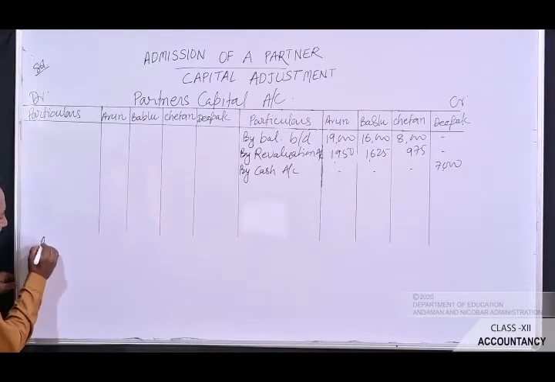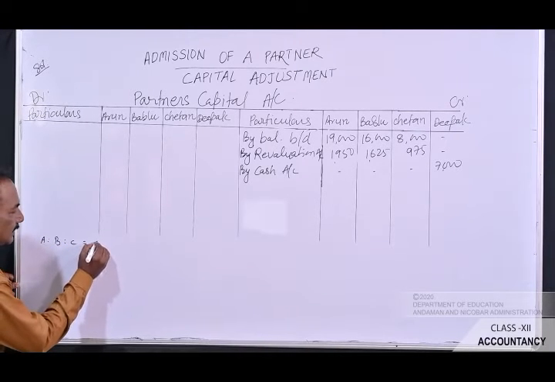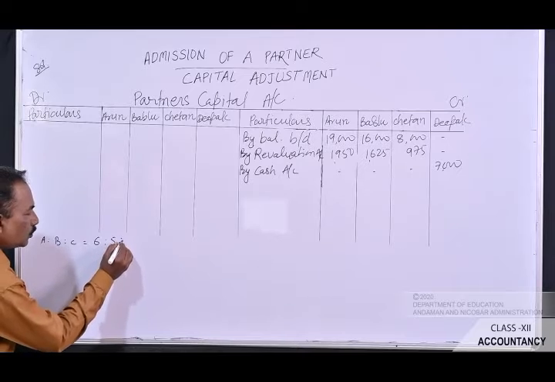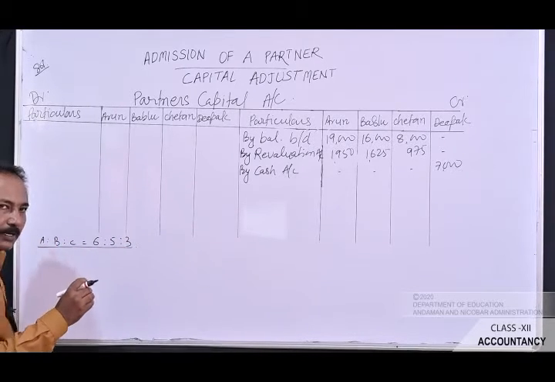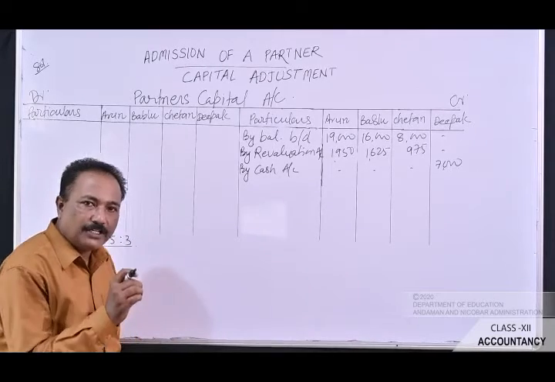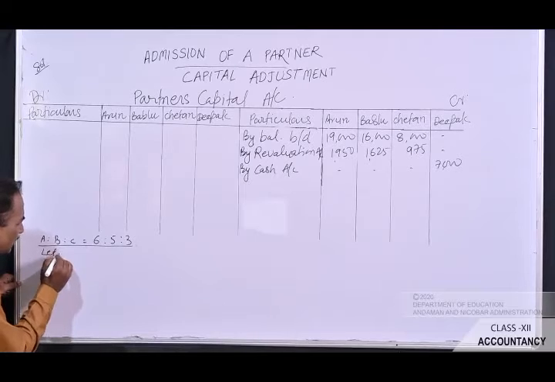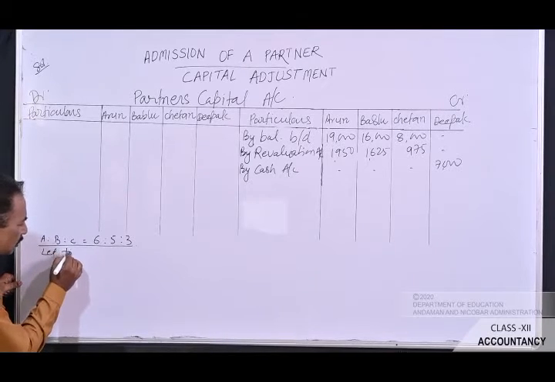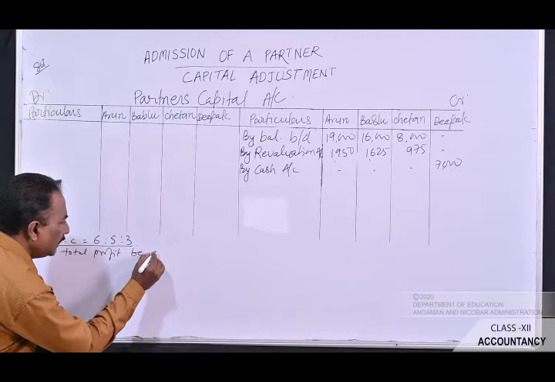What is the old profit sharing ratio of Arun, Bablu and Chetan? It is given as 6:5:3. Now let's calculate first the new profit sharing ratio. How we will start? Let total profit be 1.